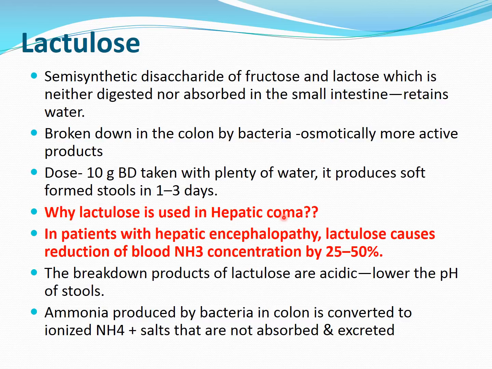Because of the liver problem, ammonia is not getting converted into urea, and this ammonia can cross the blood-brain barrier and produce symptoms like flapping tremor, or asterixis, behavioral abnormalities or involuntary movement. So what is done with lactulose in patients with hepatic encephalopathy? Lactulose causes reduction of blood ammonia concentration by 25 to 50%. Okay, how?